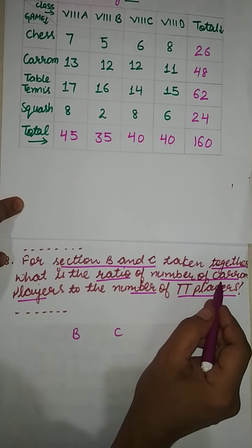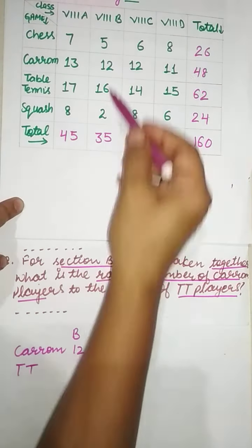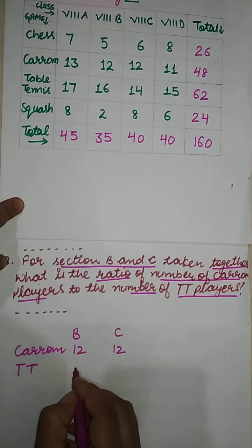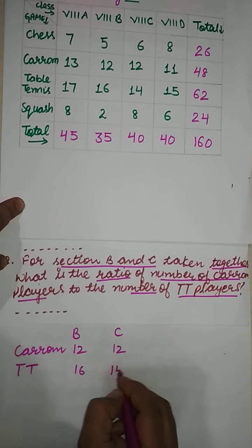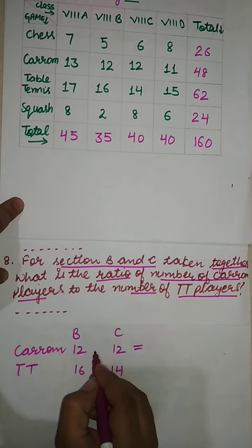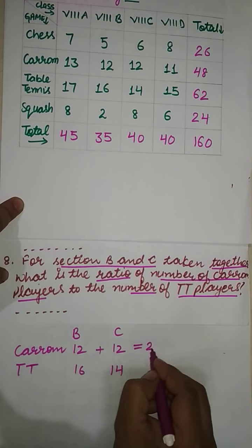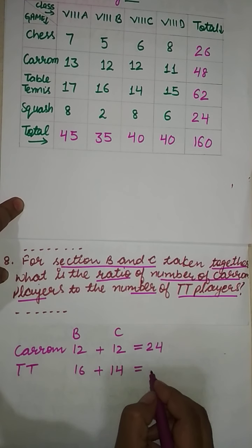Now see from the table, in carom in 8th B 12 students are there. So here I will write 12. In 8th C 12 students are in carom board. Now in table tennis in 8th B there are 16 students. So 16. In 8th C there are 14 students. Now we have to take it together. So the sum of 12 plus 12 is 24. 16 plus 14 is 30.